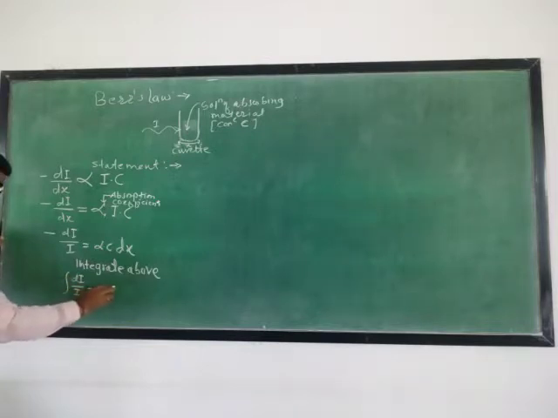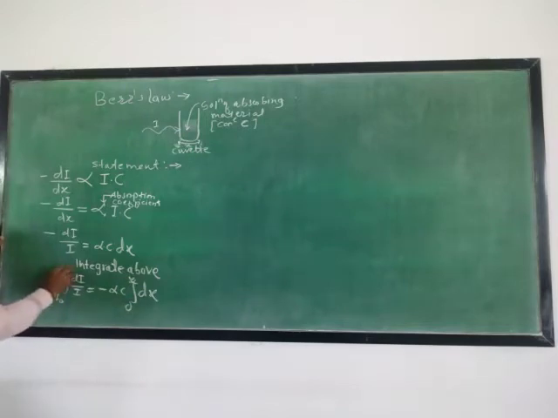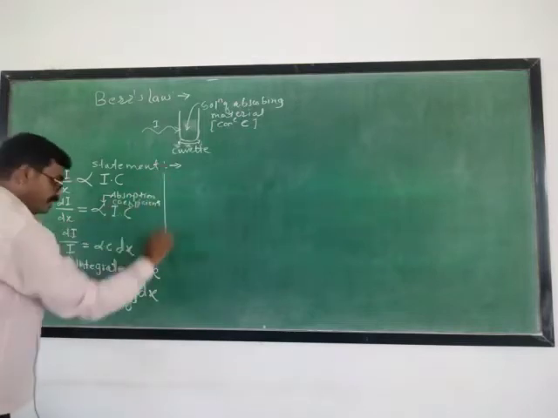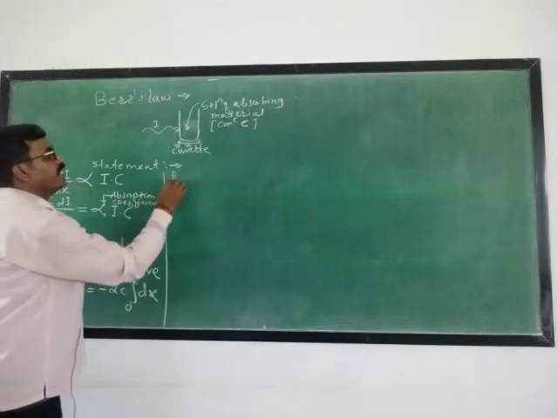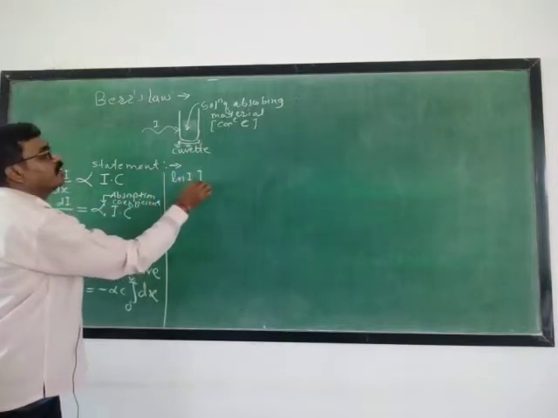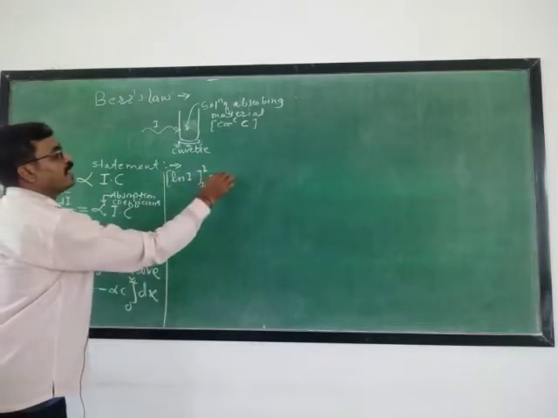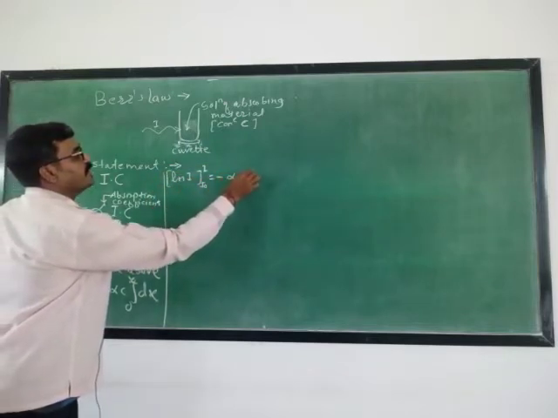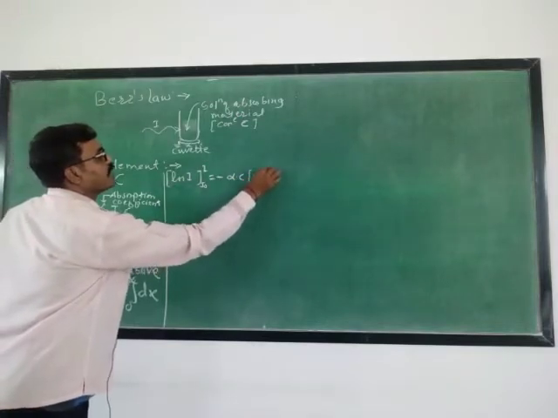After integrating, dI by I is equal to minus alpha c into dx, with limits 0 to x, and I0 to I. Integration of dI upon I is ln I, lower limit I0, upper limit I, which equals minus alpha c times the integration of dx, which is x, from 0 to x.